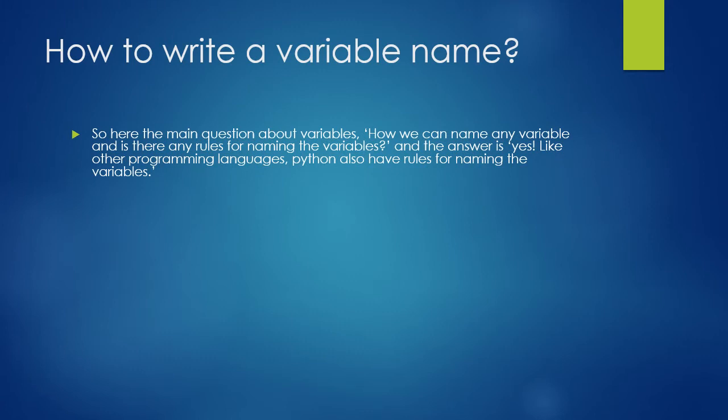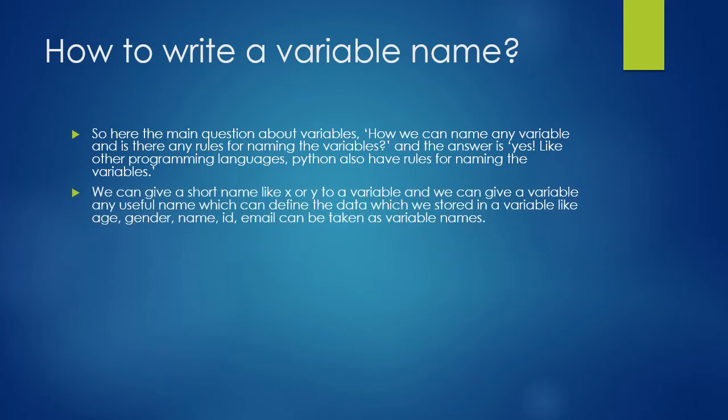Let's learn how to write a variable name. So here the first question about variables is how we can name any variable and whether there are any rules for naming variables. The answer is yes. Like other programming languages, Python also has rules for naming variables. We can give a short name to a variable in Python like x, y, z, anything, or we can give a useful name related to the data which we store.